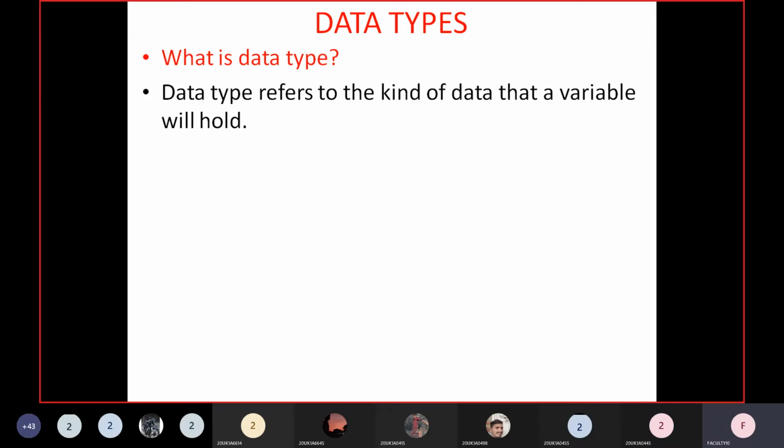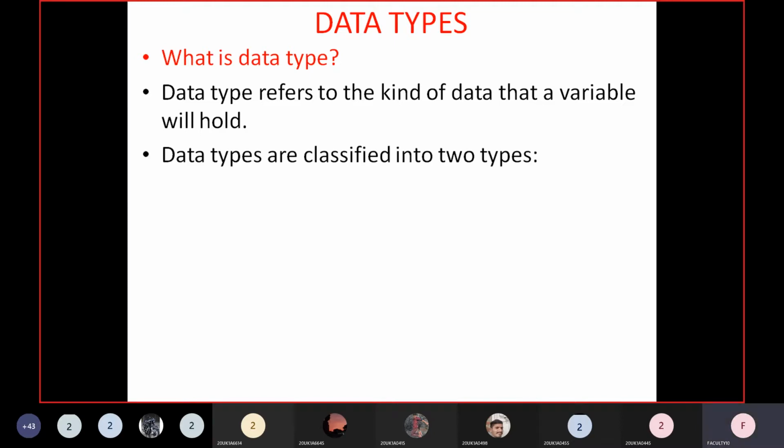What kind of data we are going to store in the variable, we are informing the compiler well in advance at the beginning of the main function. First we are informing, then we are storing the same kind of data in such variables. This is the definition of a data type.